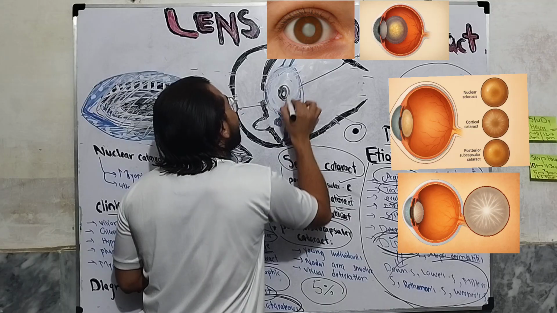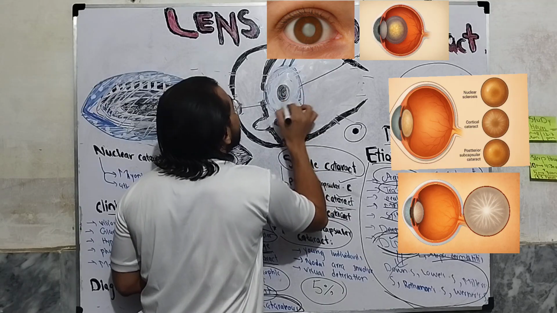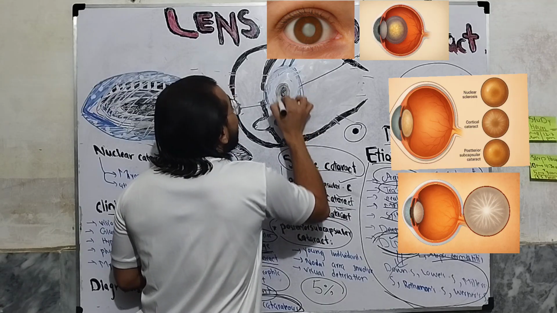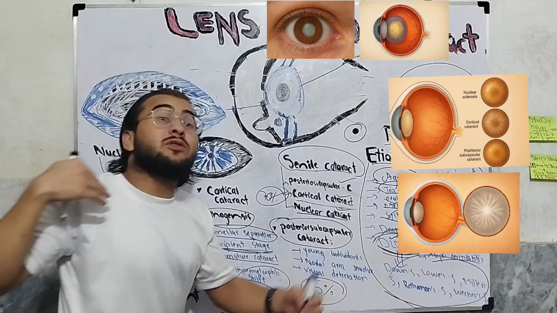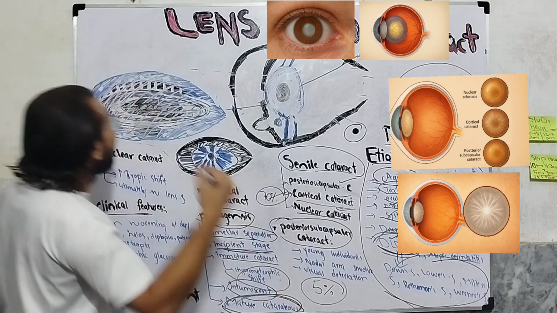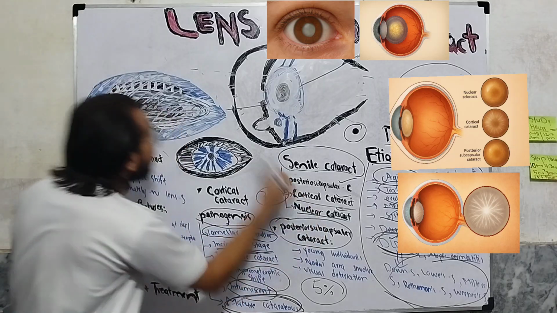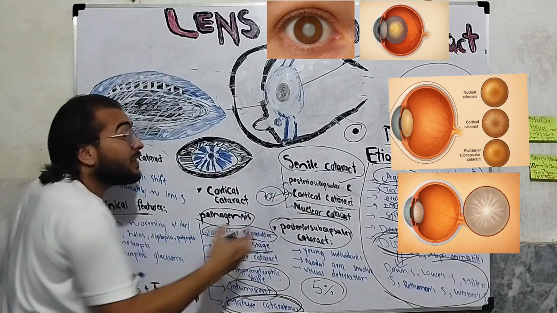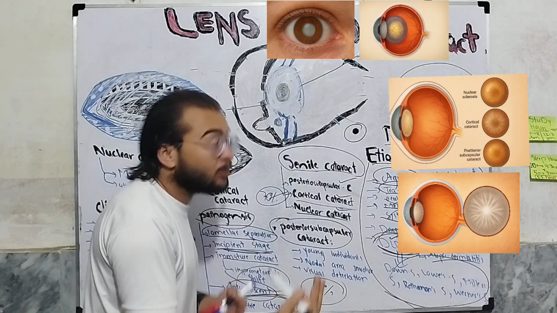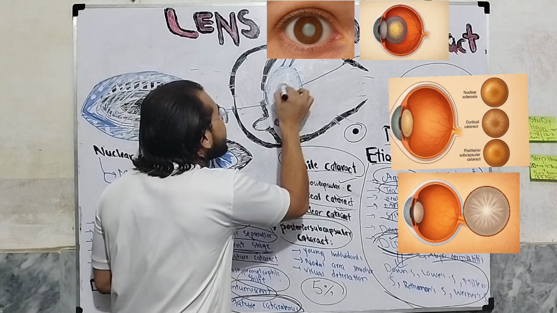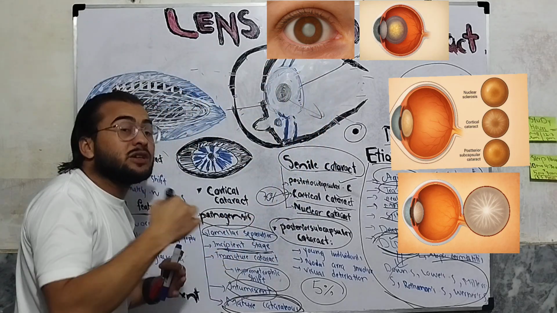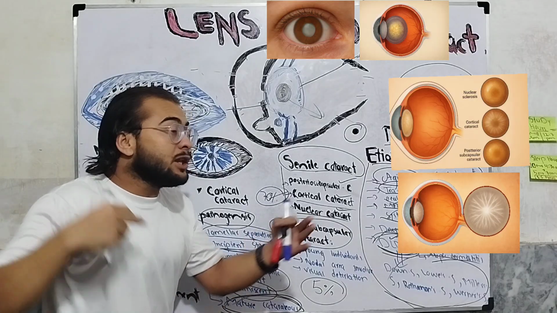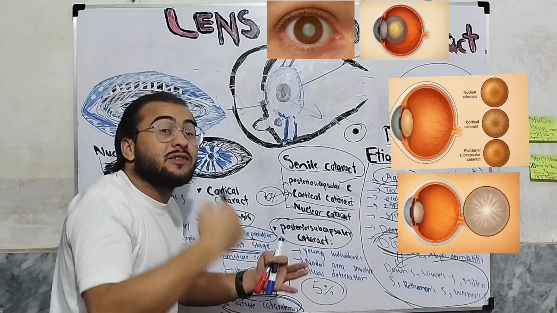The compactness and hardness will be so much increased in the nucleus that it will sclerose. It is because of dehydration. As in cortical cataract there was extensive hydration, but now in nuclear cataract the opposite occurs. There is dehydration, and due to the dehydration, the entire nucleus becomes so hard and sclerosed.